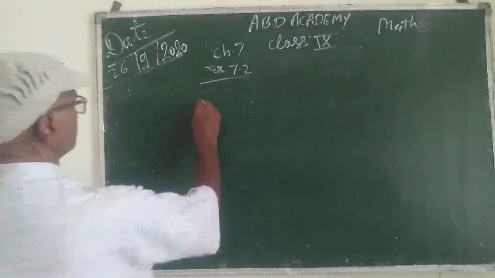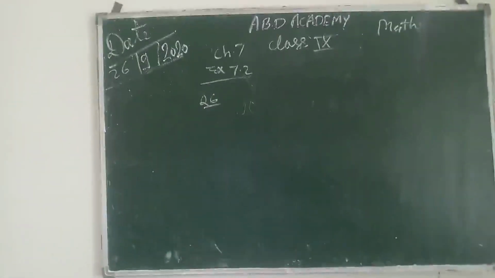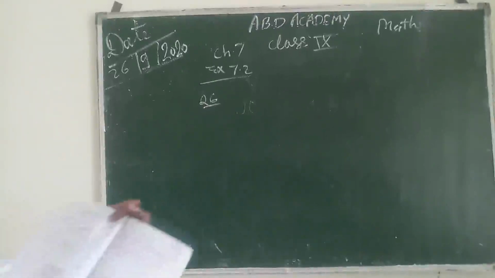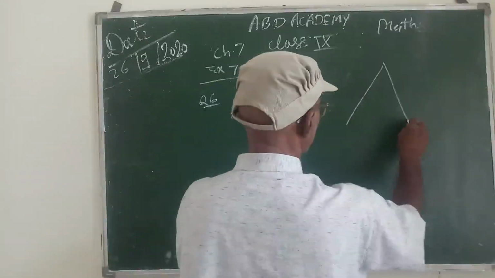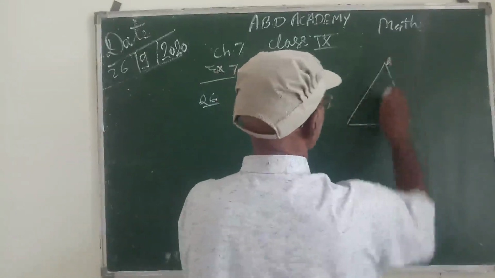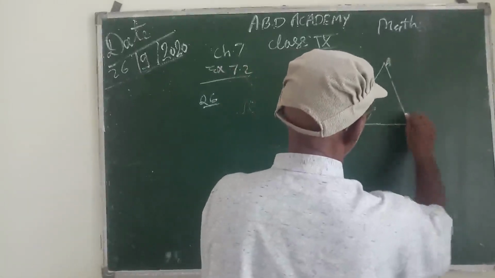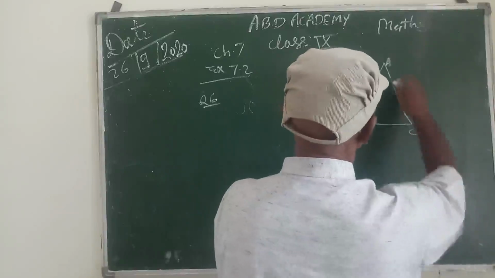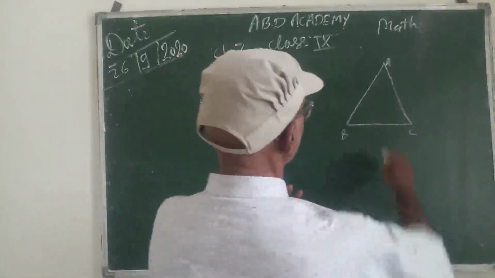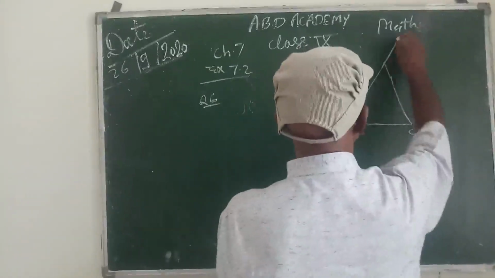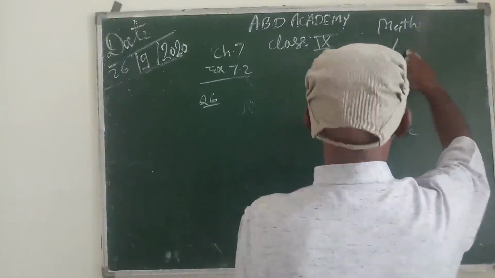Question number 6 is: triangle ABC is an isosceles triangle in which AB is equal to AC. Isosceles triangle is given here. Side BA is produced to D such that AD is equal to AB.